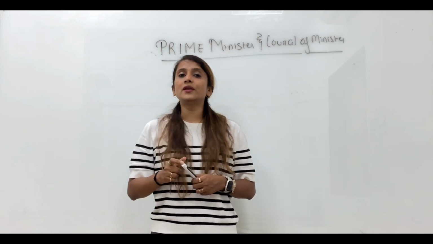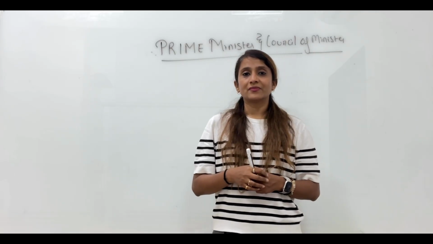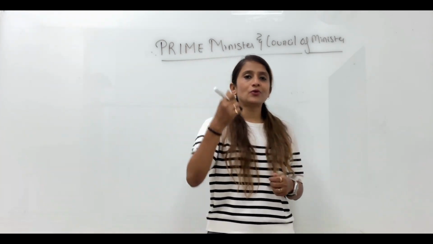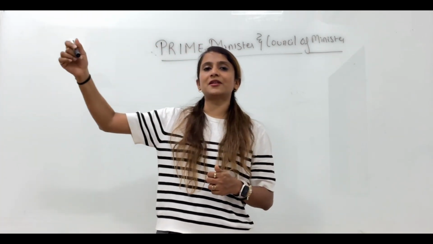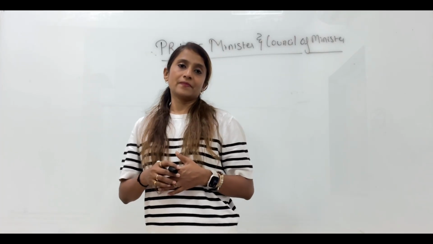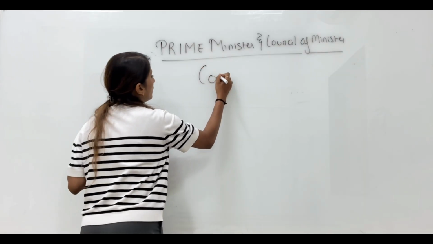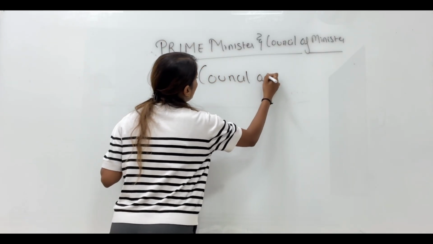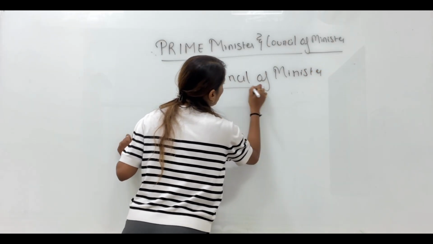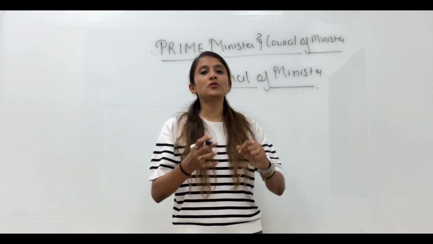In the olden days we called that core team the Mantri Parishad. You remember in 9th standard, when we did the previous chapter, we always said the king was assisted by the Mantri Parishad. In the same way our Prime Minister is assisted by the Council of Ministers. He would want his team, which will be called the Council of Ministers. That council team will help him to run the government.